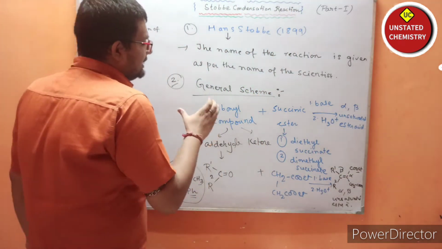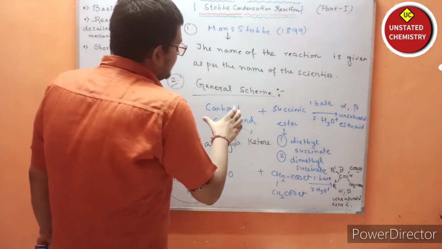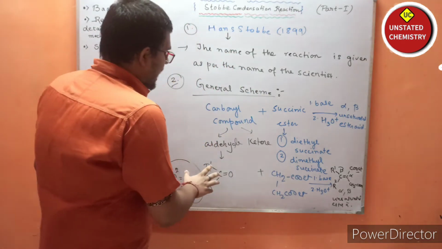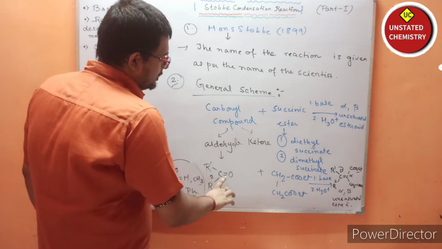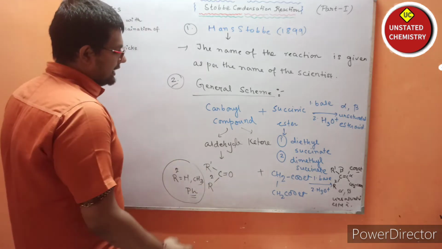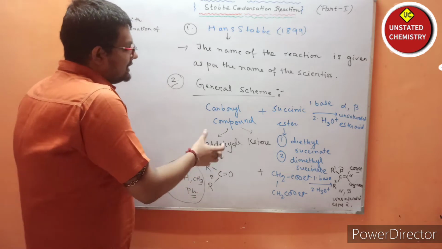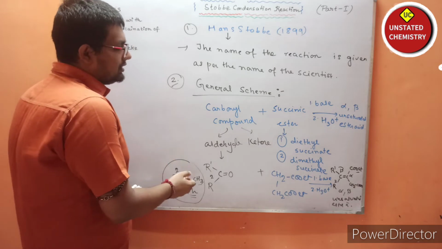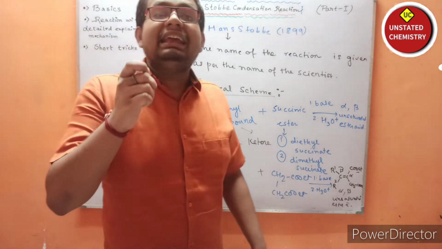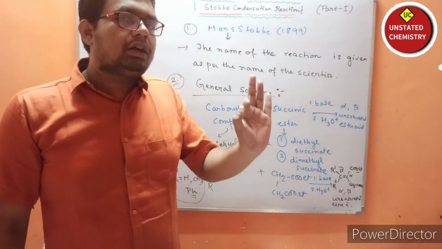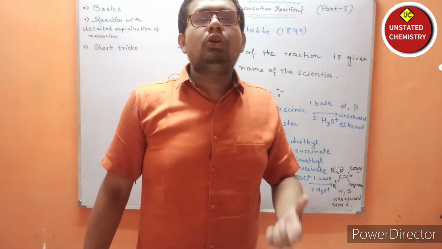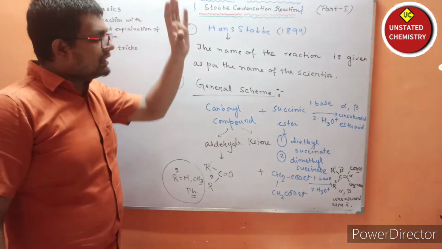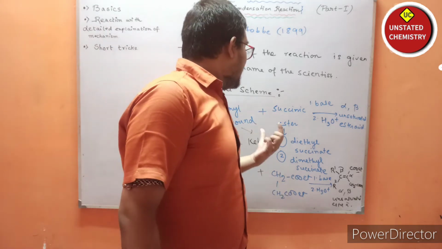Now observe carefully, the carbonyl compound can be an aldehyde or a ketone. If R1 single bond carbon double bond O, and here R2 is taken. If R2 equals hydrogen, then it can be termed as what? Aldehyde. And if R2 equals CH3 or Ph, or in other words any alkyl group or any aryl group, then we can say that this is a ketone system. Is it clear?